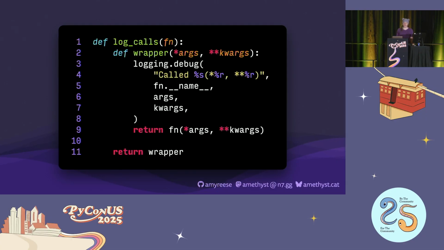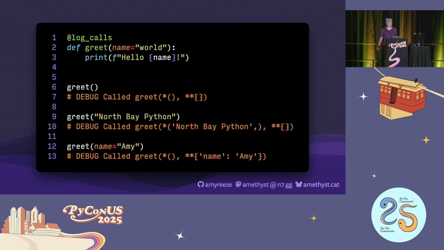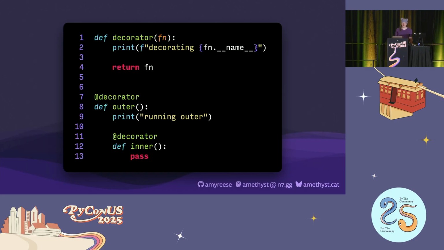Most common decorators are function wrappers. They define an inner function wrapping the original one, do something interesting, and then call the original and return the results up the stack. This might be something as simple as logging every time a function is called. And this allows our greet function to then add the log calls decorator, and now every time we call greet, we automatically get logging output, including the name of the function that was called and the arguments it was called with. But what makes a decorator control flow is key.